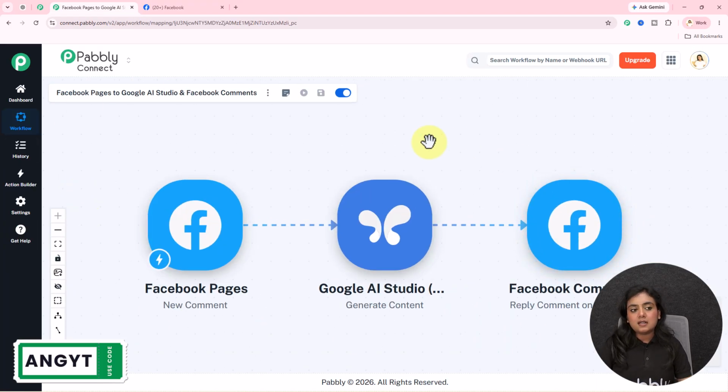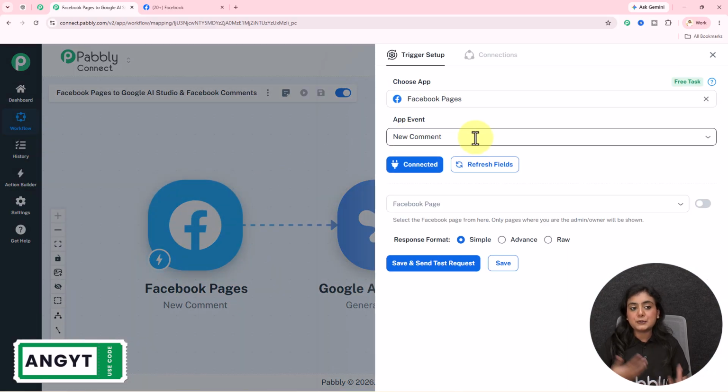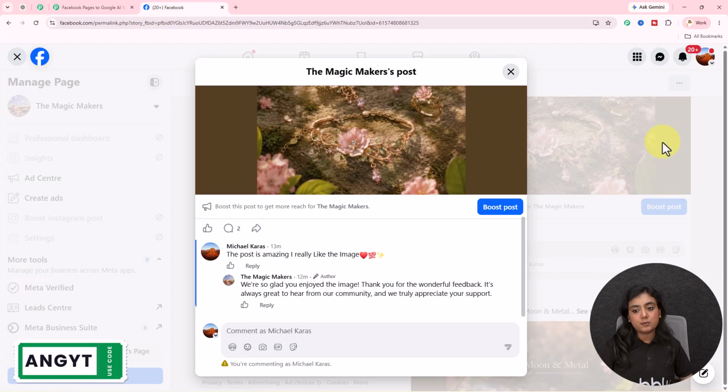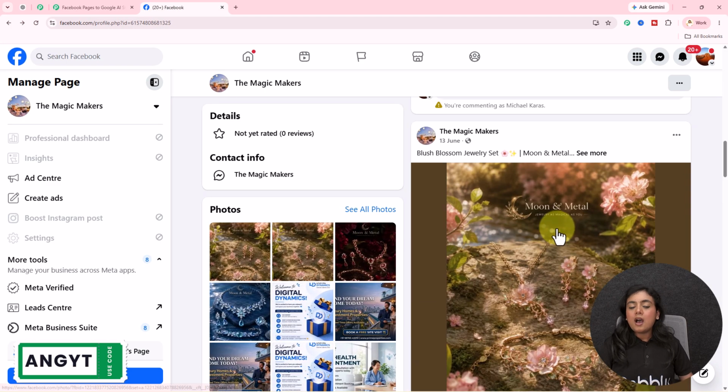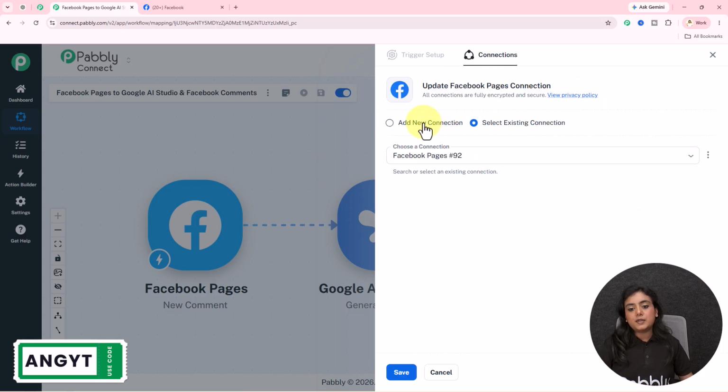I'm already a user. I've logged in and I've already created the template for this workflow. If you want this template that I'm using in this video as well, check out the workflow link added in the description section below. Now, I'm going to set up my trigger, that is Facebook Pages' New Comment. As soon as a new comment comes on my Facebook page by any of the audience, automatically I want my trigger to capture the response of that. That is, I've selected this application and event. Now I'm going to create the connection.